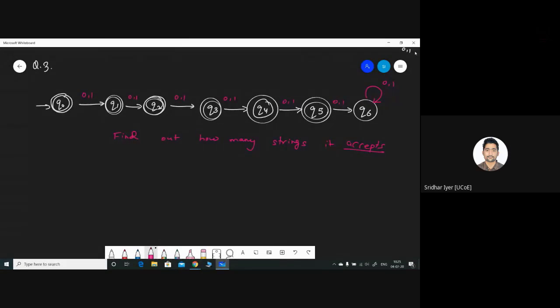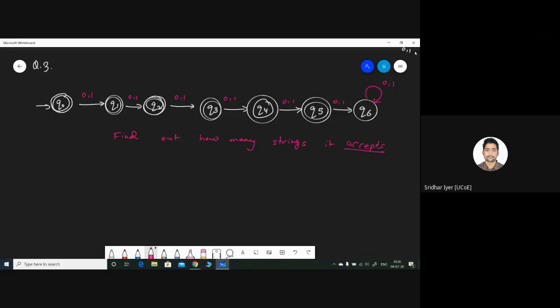There are 5 final states, and each state is going to accept some kind of input. In fact, Q0 is also accepting something. Q1, Q2, Q3, Q4, and Q5 are also accepting something. The question is, find out how many strings it accepts. Only 6? No.